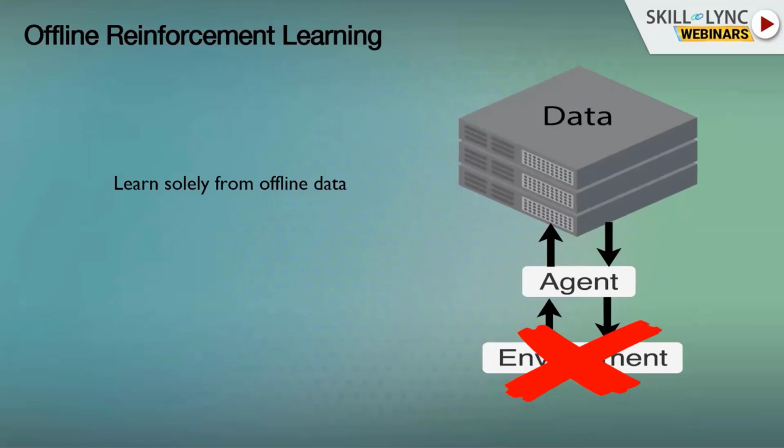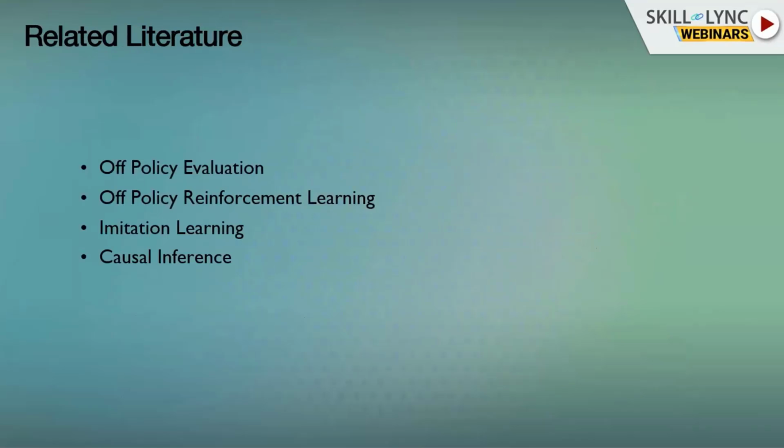We do not have access to any environment. Some other literature that is very much related: offline reinforcement learning is something quite new in the research community, but other research that is related is off-policy evaluation, for example. Off-policy evaluation asks the question of what would be the value of a policy given data.